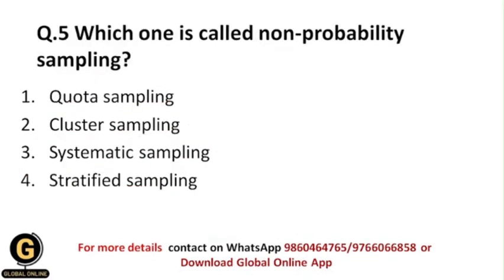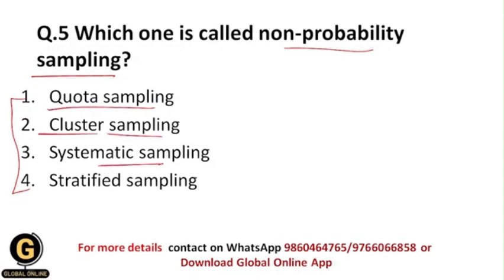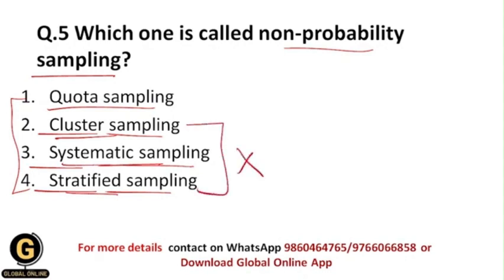Next, which one is called non-probability sampling? Here they have given us different types of sampling techniques, and we need to identify the non-probability sampling technique. Whether it is quota sampling, cluster sampling, systematic sampling, or stratified sampling. Students, if you read these, you will understand that cluster sampling is random sampling, systematic sampling is again random sampling, stratified is again random sampling. So all of these options get eliminated, and that's why your correct answer is quota sampling.